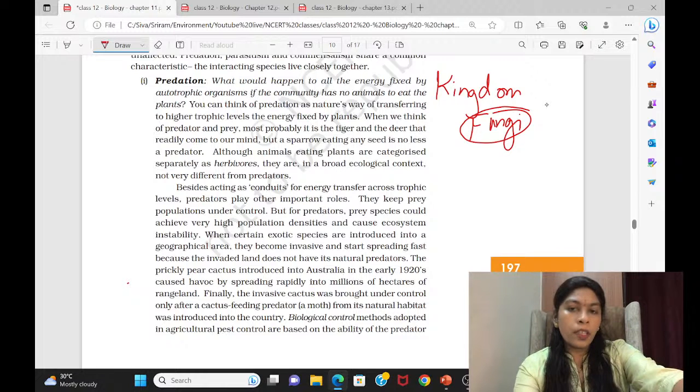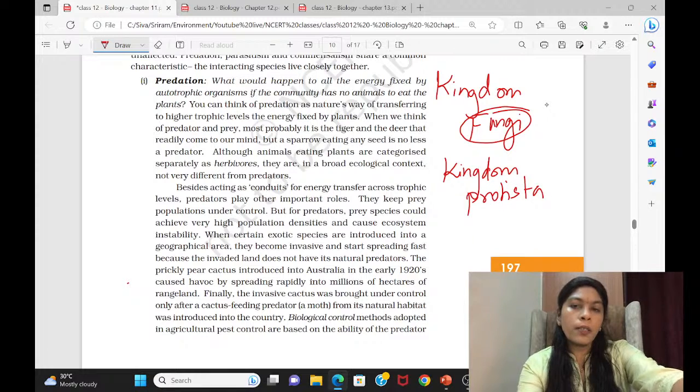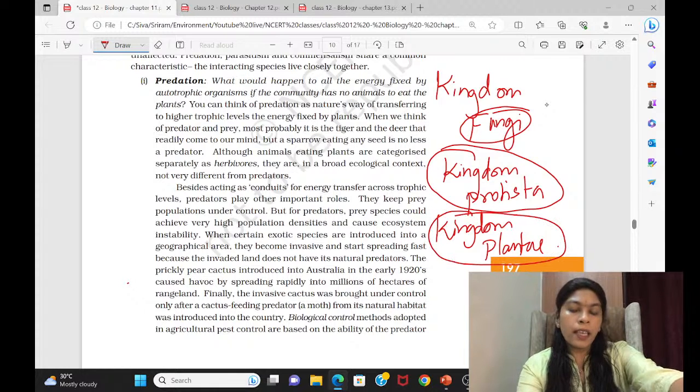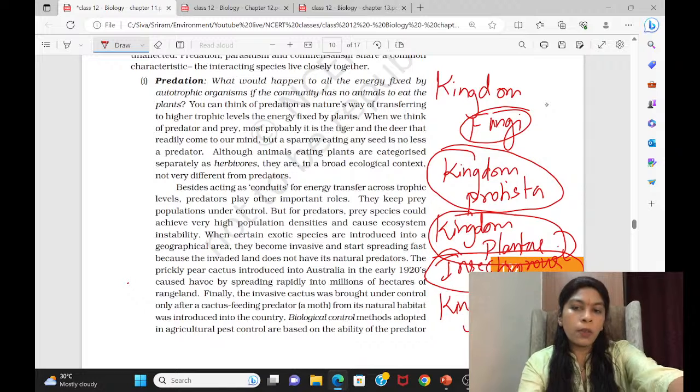Then comes kingdom Protista, right? Few of the organisms classified under Protista also do predation. Then comes the next kingdom, that is kingdom Plantae, that is plants. In that also a few groups of plants, especially the insectivorous plants, depend on animals, that is the insects, for their nutrition. So they also predate in the kingdom Plantae. Then kingdom Animalia, we all know that they are very famous for predation.